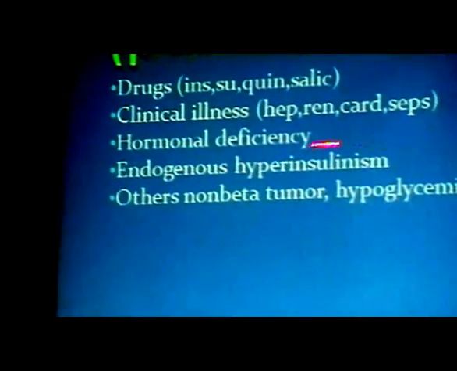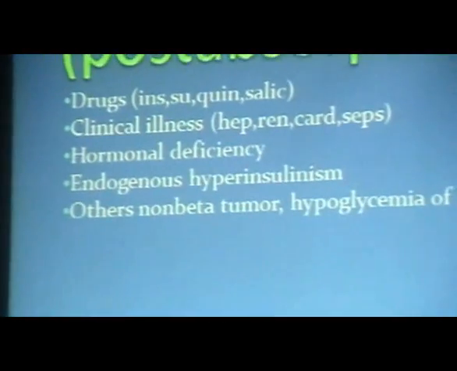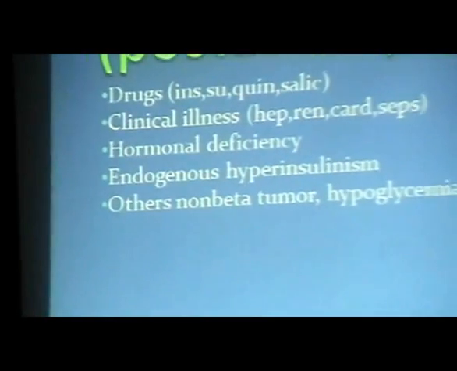Then endogenous hyperinsulinism, that is a beta cell tumor or other tumors where there is a secretion of more insulin by the tumor, can lead to hypoglycemia. And other conditions like non-beta cell tumors and hypoglycemia of infancy are other rarer conditions.